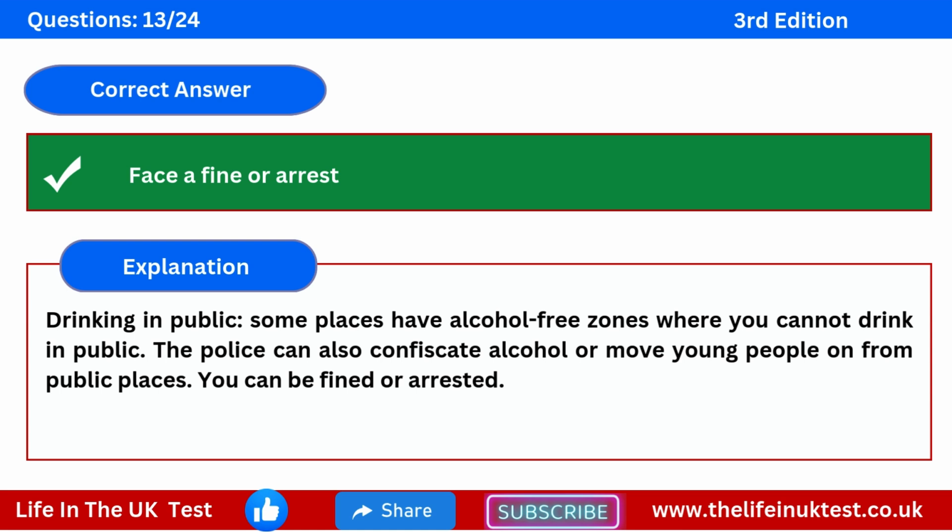The correct answer is face a fine or arrest. Explanation: drinking in public. Some places have alcohol-free zones where you cannot drink in public. The police can also confiscate alcohol or move young people on from public places. You can be fined or arrested.